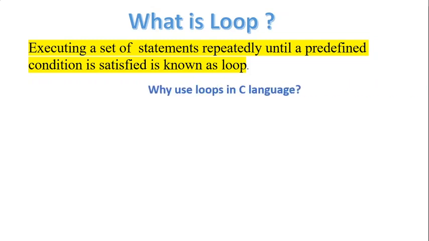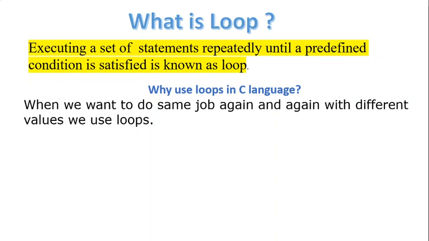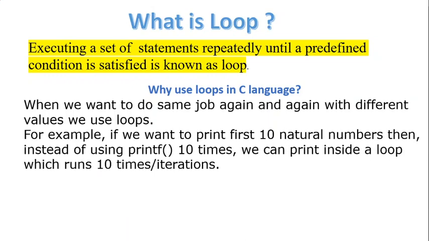Why do we use loops in C language? When you want to do the same job again and again with different values, we use loops. For example, if you want to print the first 10 natural numbers, that means 1, 2, 3, 4, 5, 6, 7, 8, 9, 10, instead of writing the printf statement 10 times, we can simply write a control loop for 1 to 10 and use the printf statement once in the loop. That will be very easy.